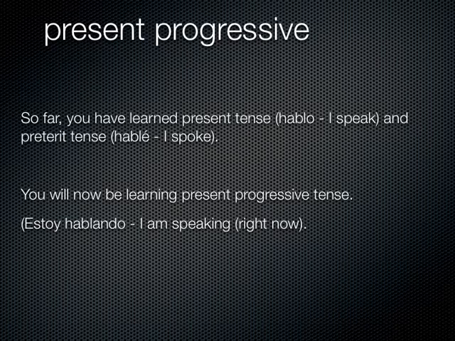And you've learned the preterite, which is more of an event. So hablé means I spoke, as in I spoke to my friend yesterday. So this is a new tense, and it's present progressive, and it means what you're doing right now as we speak. So estoy hablando means I am speaking right now. And you already know the forms of estar in the present tense. Estar means to be, so I am is estoy. And hablando is called the gerund form, and it's the equivalent of ing in English, so speaking, hablando.